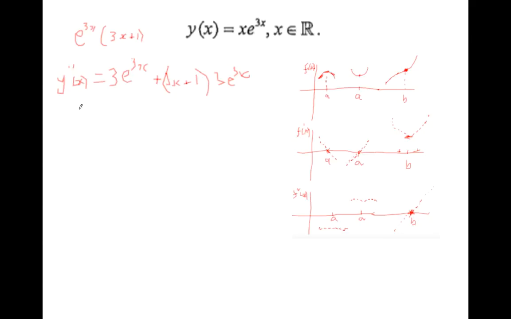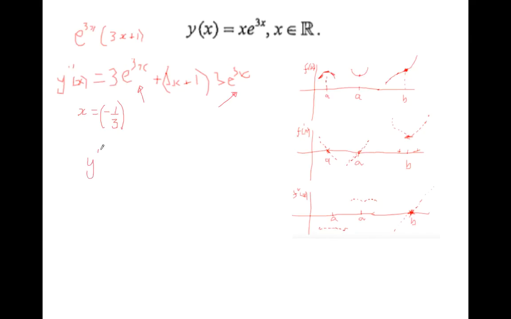So if we know that we've got x equals negative 1/3, and that implies the gradient equals 0, we want to know the nature of the stationary point. So we substitute negative 1/3 into the second derivative. We have a look at the overall sign of the second derivative. If it's negative, then we are at a local maximum. If it's positive, then we are at a local minimum. So we just substitute in.